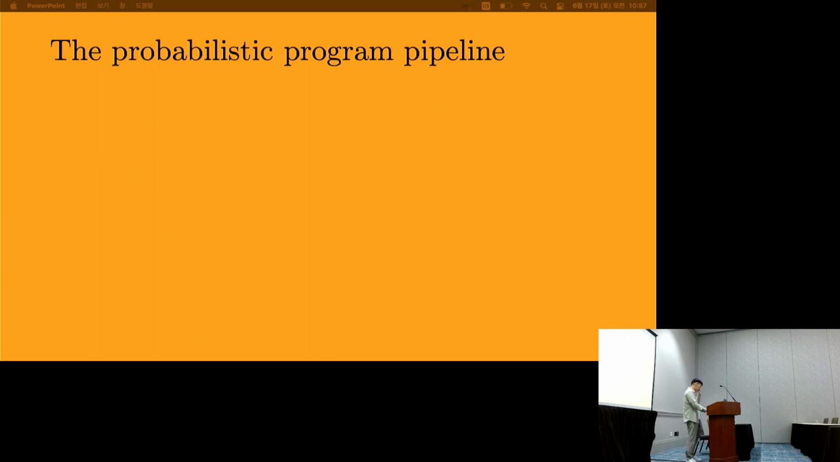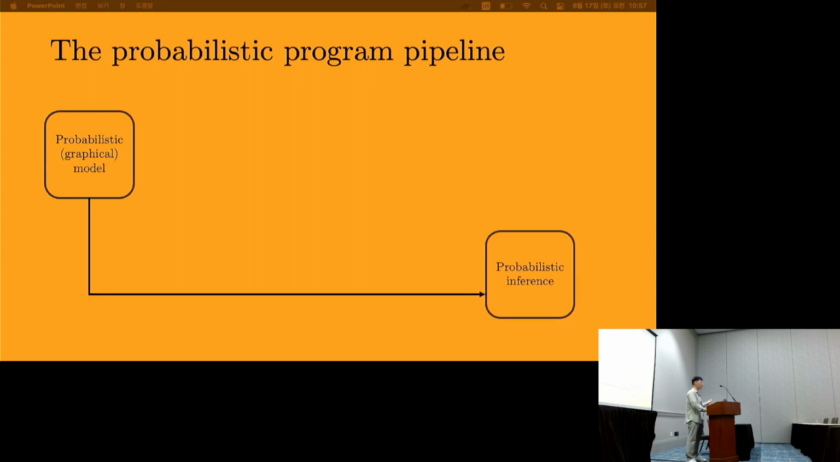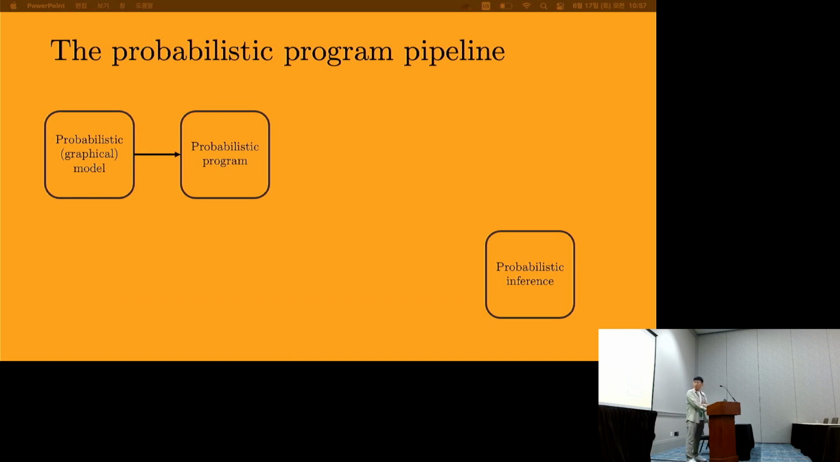So what does the standard probabilistic program pipeline look like? Well, we usually go from a probabilistic model, perhaps a graphical model, straight to probabilistic inference. But when we want to add simple features like functions or adding random variables, for instance, this can lead to exponential blowup. So let's not go down this route and instead translate to a probabilistic program.